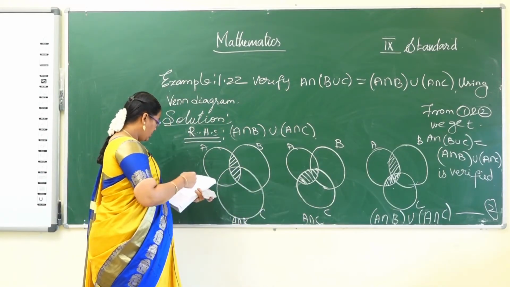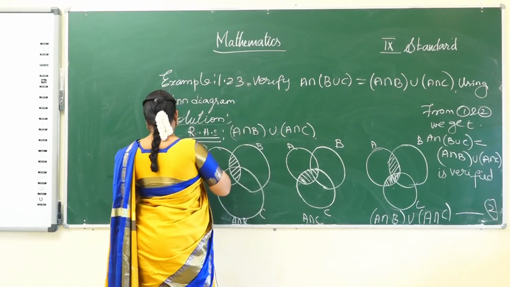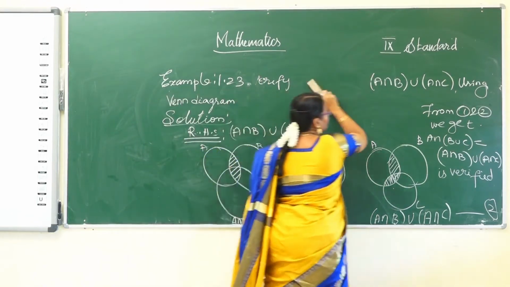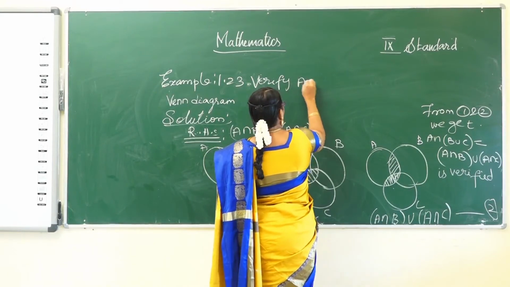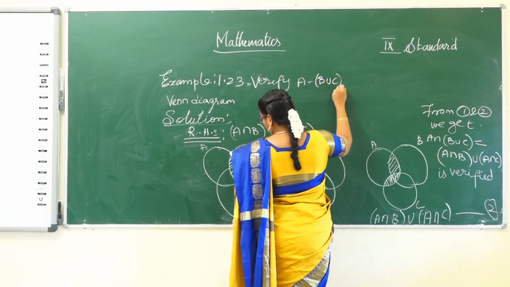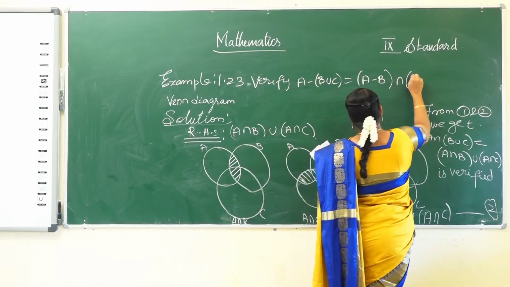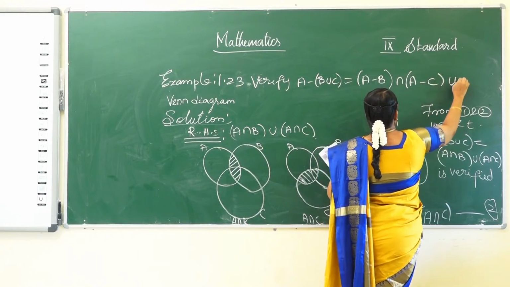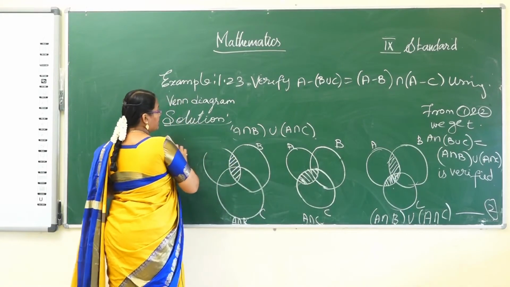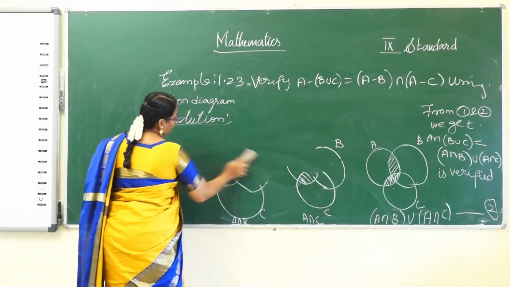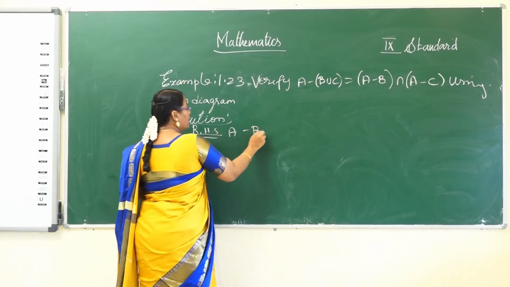Okay. Now see the example 1.23. So verify A difference B union C is equal to A difference B intersection A difference C using Venn diagram. Let us consider the left hand side, A difference B union C.